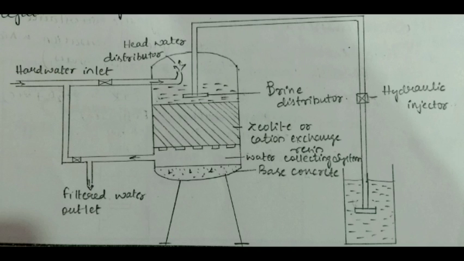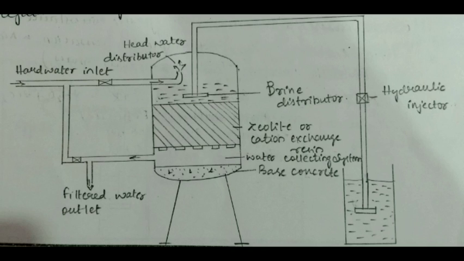And then the inlet for the hard water is located here. This is a valve operation, that is the inlet. Hard water enters through this head water distributor which is shown here. From this the water enters, and after filtration the water comes out in the water collecting system and is taken out from this valve, that is the filtered water outlet. This is during the regular operation. And the other arrangements are also present in this.